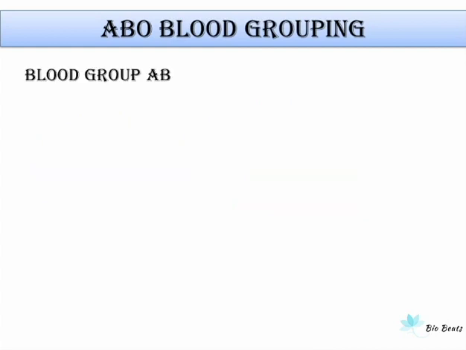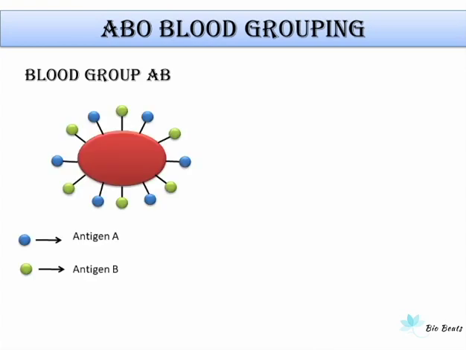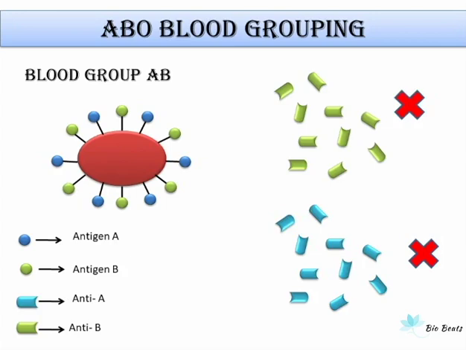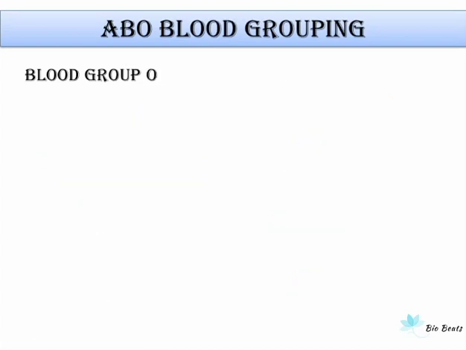Now let us see the blood type AB. Here the RBCs have both antigens on their surface whereas the plasma does not contain any antibody. As an AB type person does not have antibody against antigen A as well as antigen B, it can accept blood from all the blood types. Therefore, it is known as universal recipient.